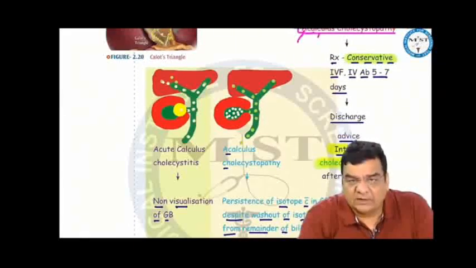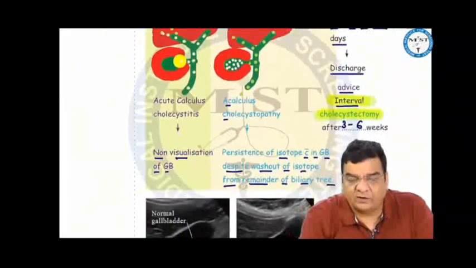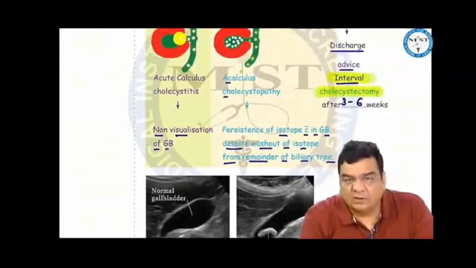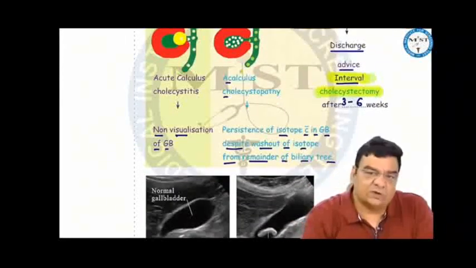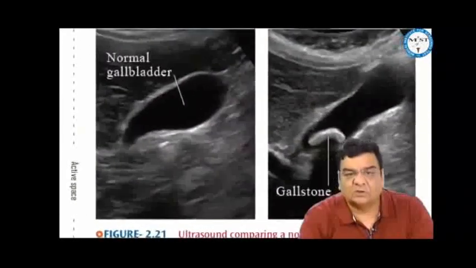In the treatment for acute cholecystitis, we give IV fluids and IV antibiotics, that is conservative treatment for 5 to 7 days. Then we discharge the patient from the hospital with the advice to come back again for laparoscopic cholecystectomy after 3 to 6 weeks, which is called interval cholecystectomy. Right, so this is how the gallstone looks like on ultrasound.